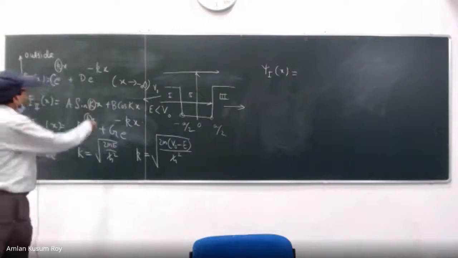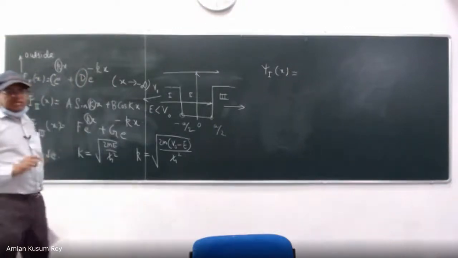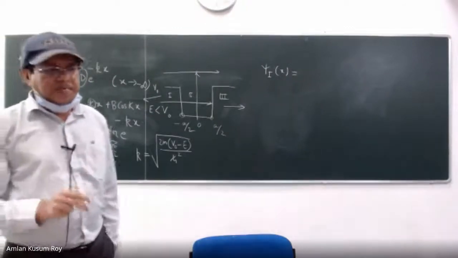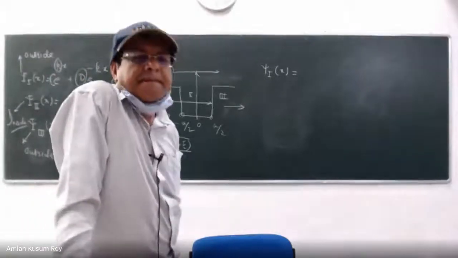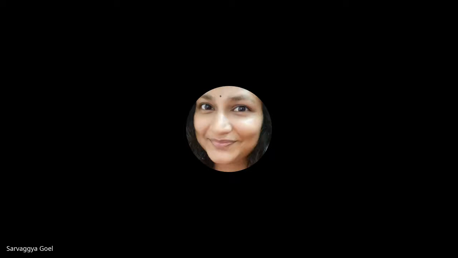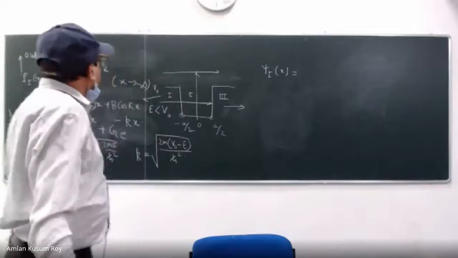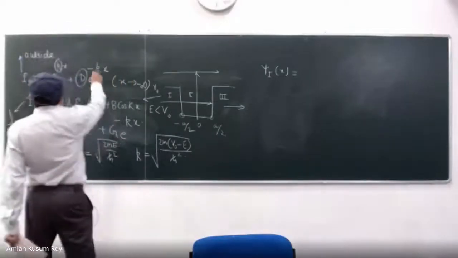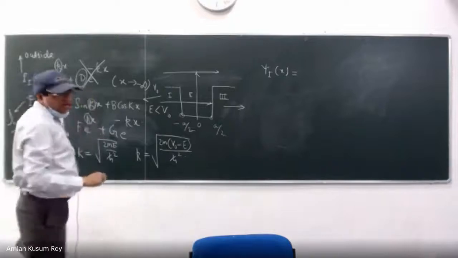Can I take this guy in the solution? No. Very good. Why? Because if we keep x as minus infinity, then it will need an infinite value, and psi should be finite within the system. Very good. So I must get rid of this guy. I cannot take it. So I must make d equal to 0.